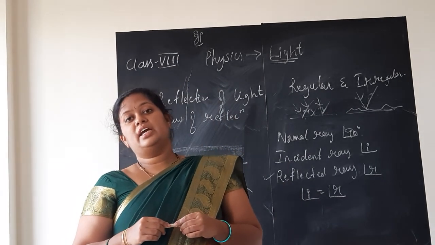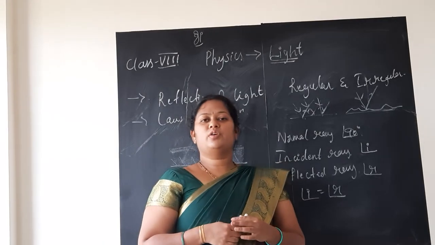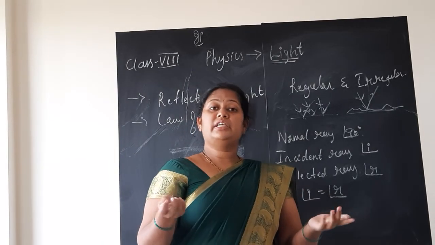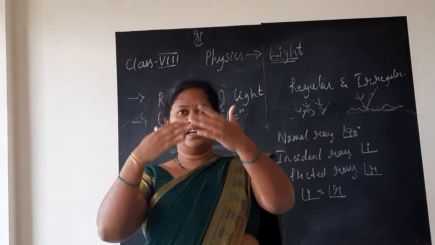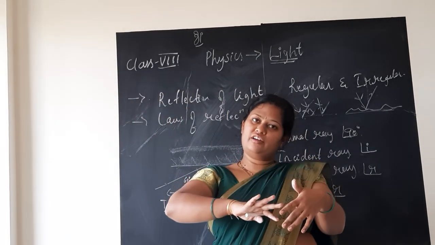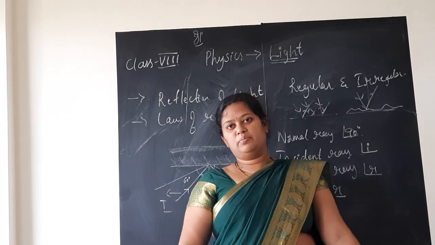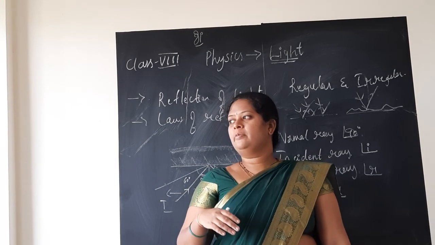Next we shall study the spectrum of light. What is the spectrum? You have been studying it from your lower classes, no? Spectrum means, whenever it is raining and from the opposite direction the sunlight is falling on the raindrops, you can see the formation of a beautiful rainbow. Now it is rainy season.